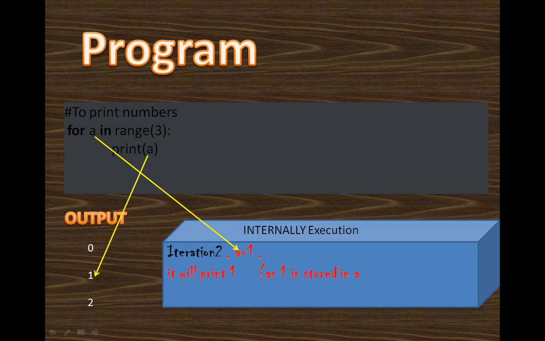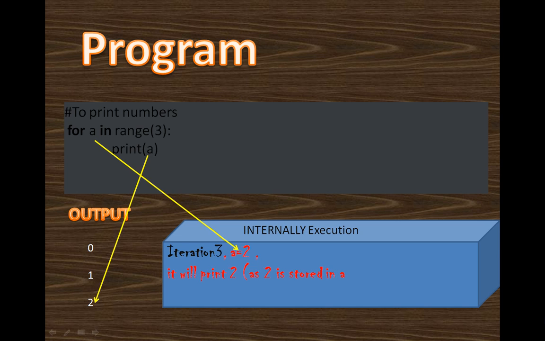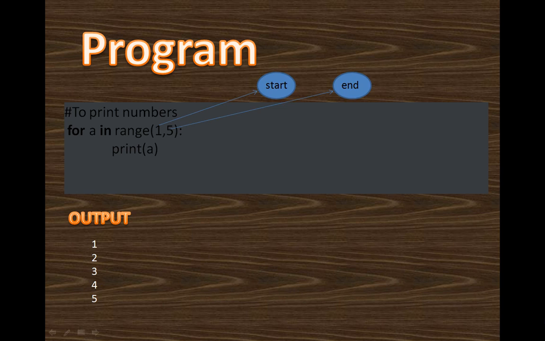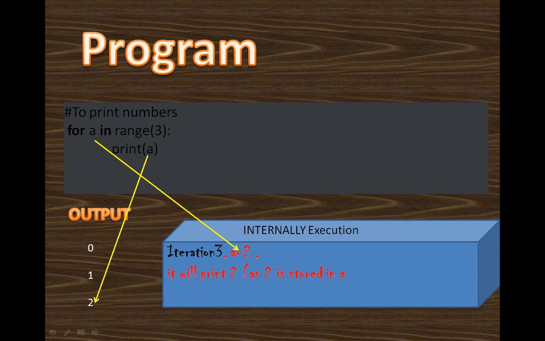It will put 1 into A, and then it will print 1 because 1 is now stored in A. Likewise, in the third iteration, it will print 2 because 2 is stored in A. And after 3 iterations, it will come out of the loop because your criteria is met here.